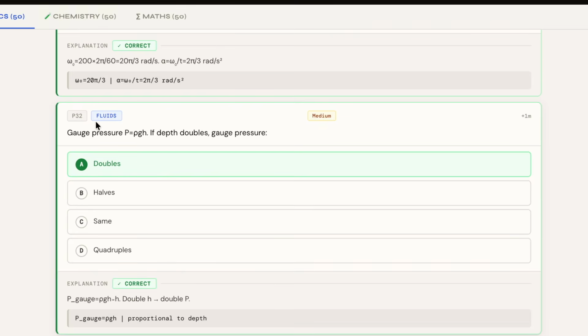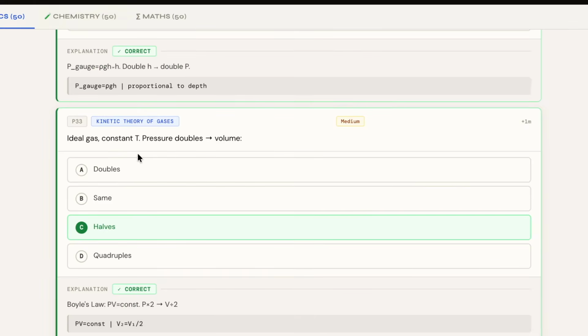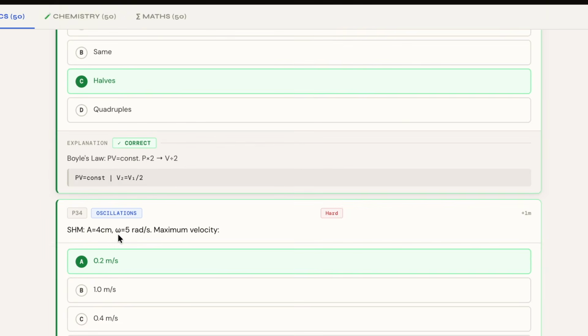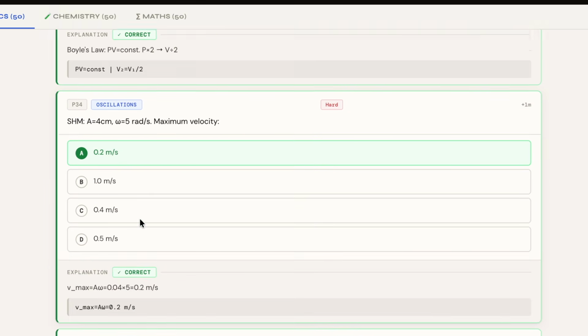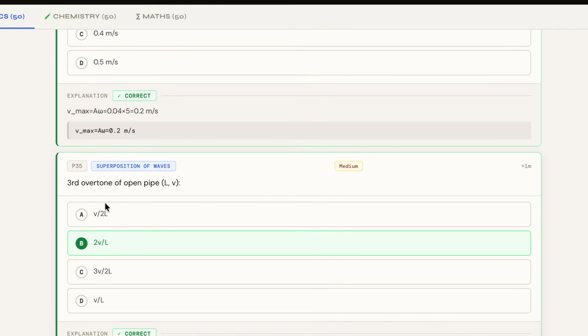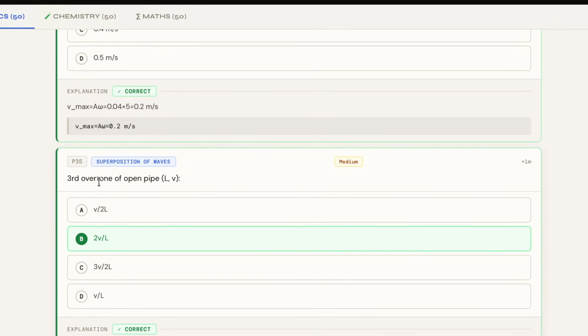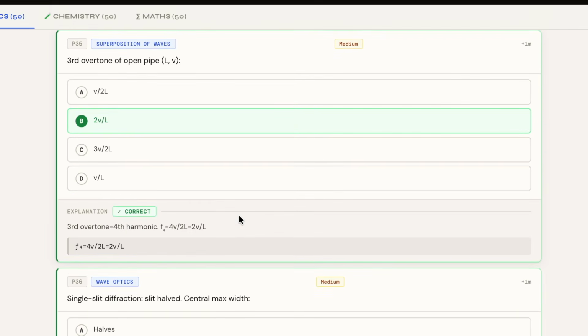For the 32nd question, the question belongs to fluids, overall difficulty is medium, and the correct answer is A. Next, as we move ahead, we have a question from kinetic theory of gases, and the correct answer is C, which is half. For the 34th question, oscillation, the correct answer is A, which is 0.2 meter per second. For the 35th question, the correct answer is B, and the question belongs to superposition of waves.